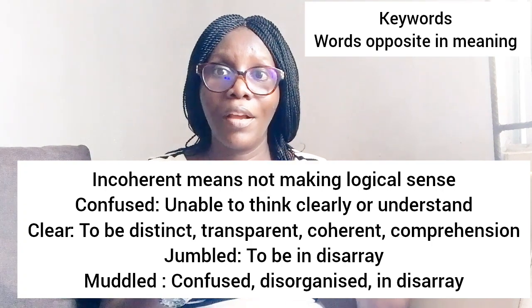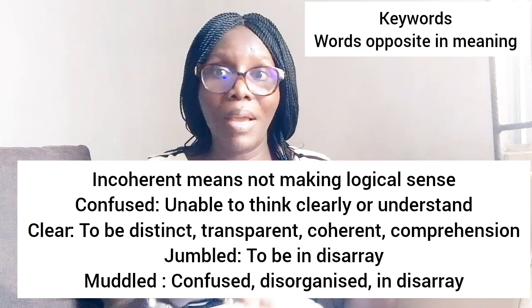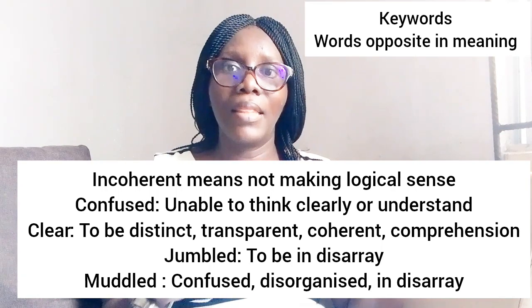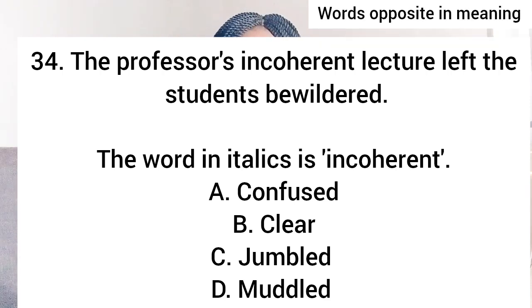It's having a transparent explanation, a logical one. When something is making logical sense, then that thing is clear. Option C, jumbled, is to be disarrayed. It's the same as incoherent. Option D, muddled, as well means to be disarrayed, the same as incoherent.